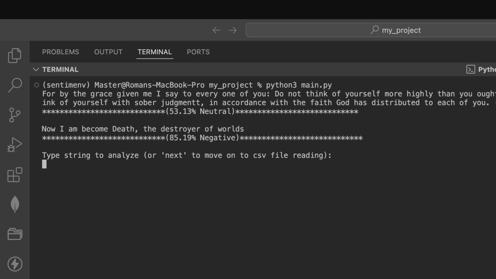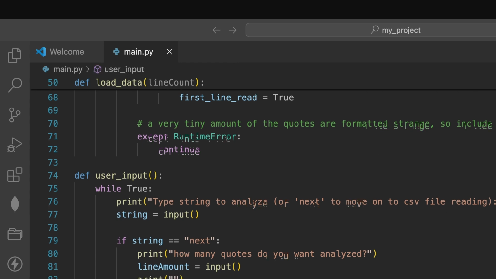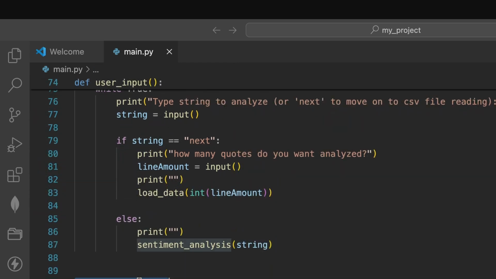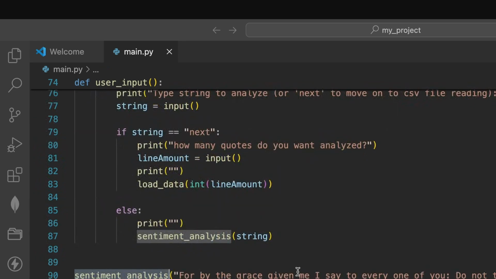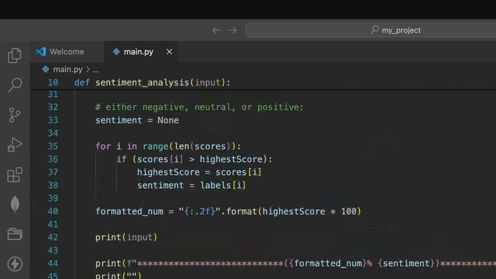The second one is a quote from a famous historical figure. It got a negative rating at 85.19%. That quote is from Robert Oppenheimer. But these are not from the CSV file itself. These are actually hard-coded into the program down here. Here is the function being called on both of these strings, sentiment analysis.